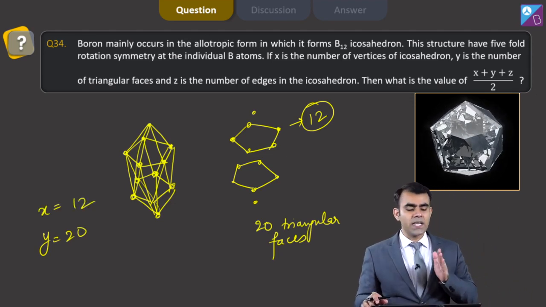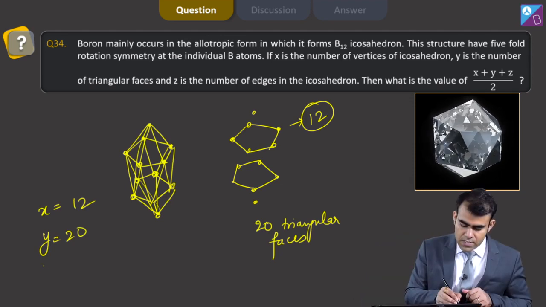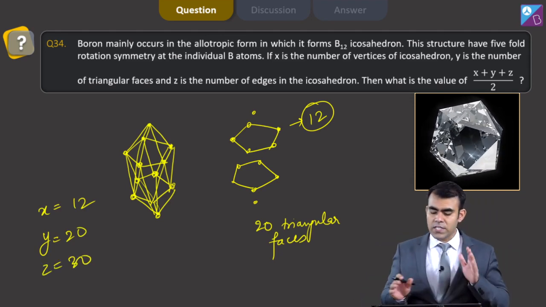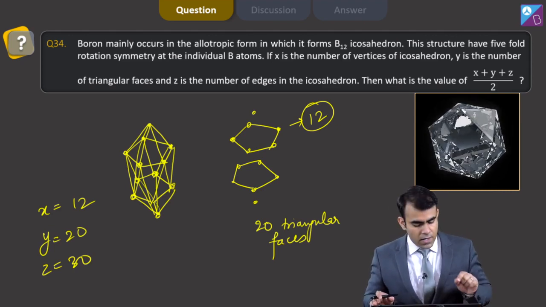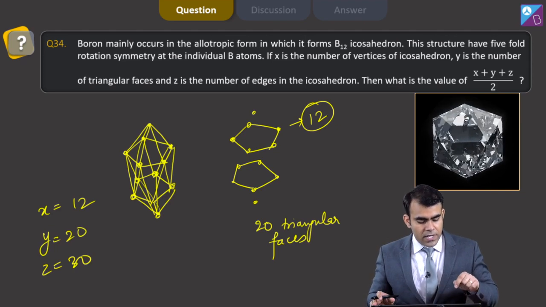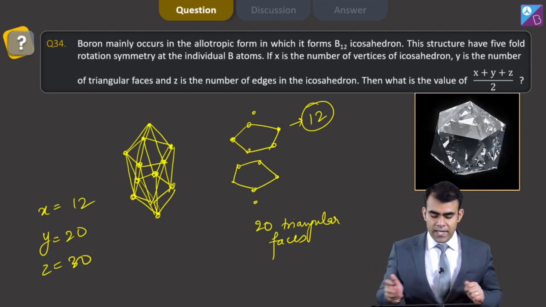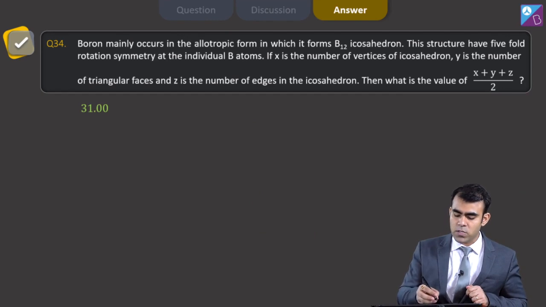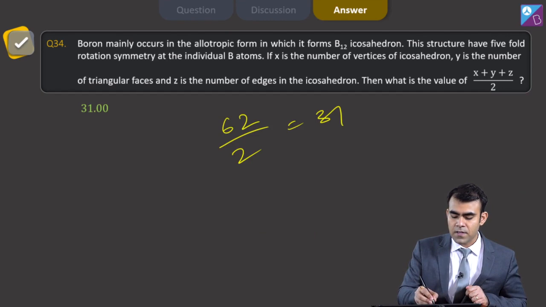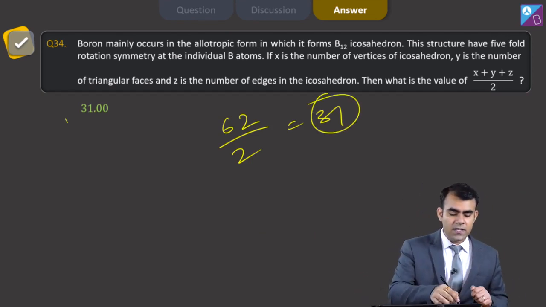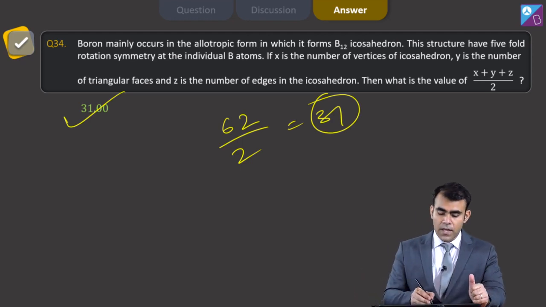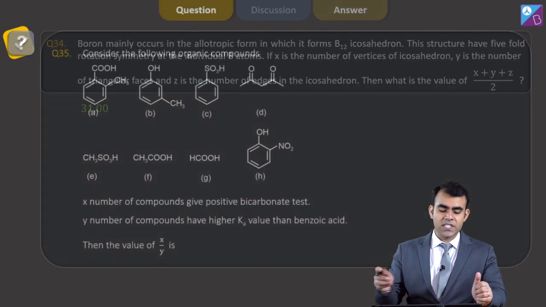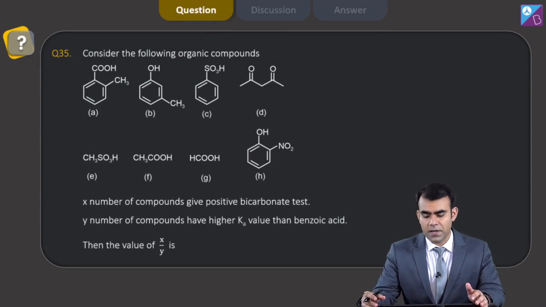Then we have z, the number of edges in the icosahedron. Z is 30. Now the question says what is the value of (x plus y plus z) by 2. This is 12 plus 20, 32, 32 plus 30, 62, and we know 62 divided by 2 is what? 31. So my answer is 31.